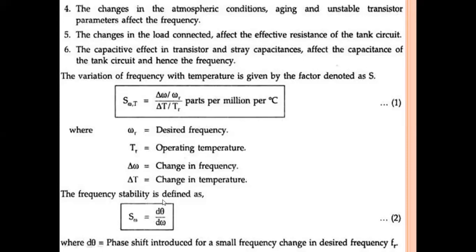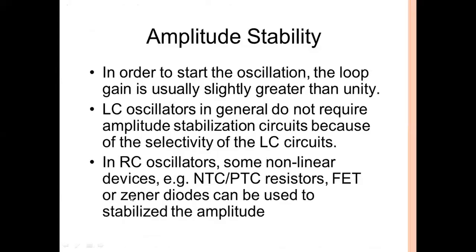So these are the reasons for frequency change in the oscillator, and we may take some precautions in order to get frequency stability. Next one is amplitude stability. In order to start the oscillation, the loop gain is usually slightly greater than unity. What is meant by loop gain? Loop gain is the product of A and beta, where A is the basic amplifier gain and beta is the feedback network gain.